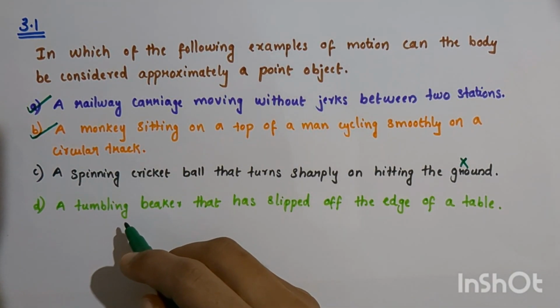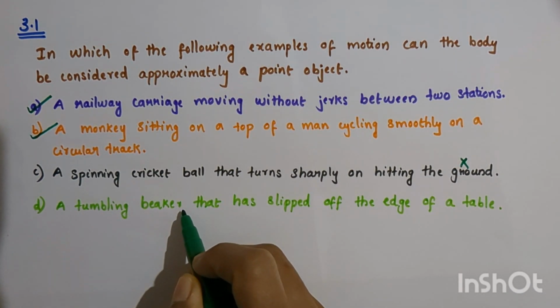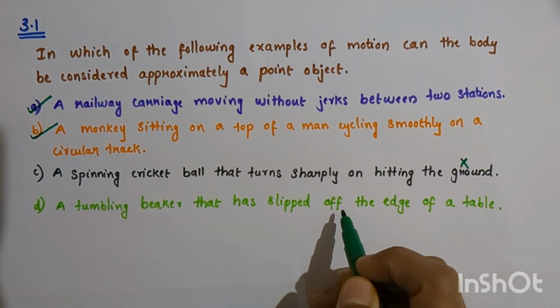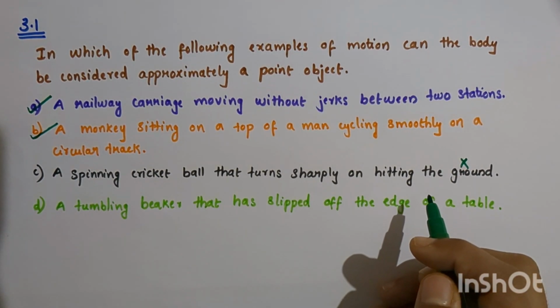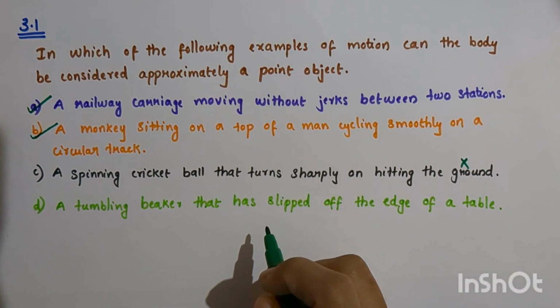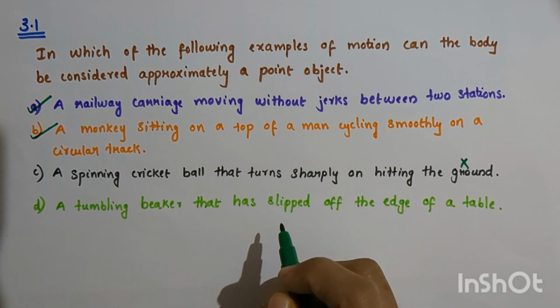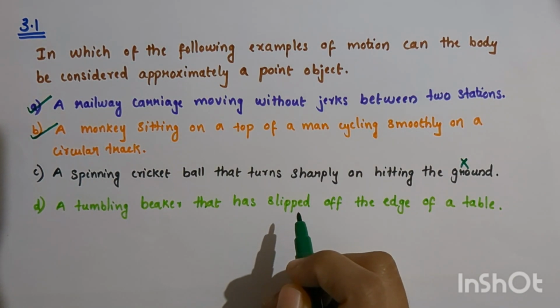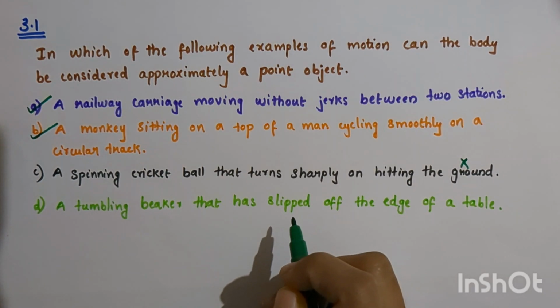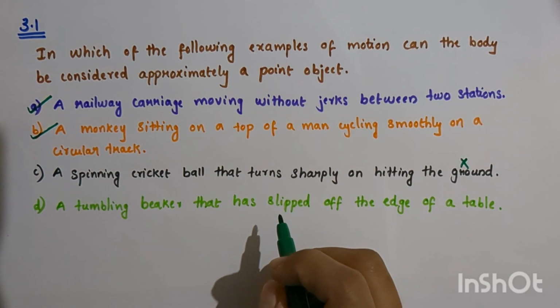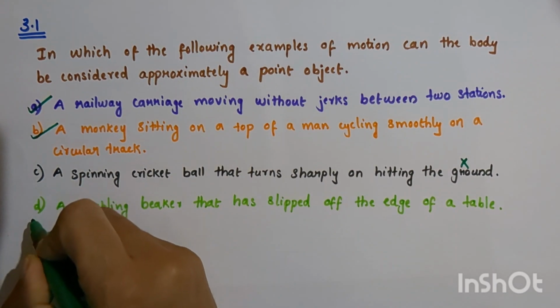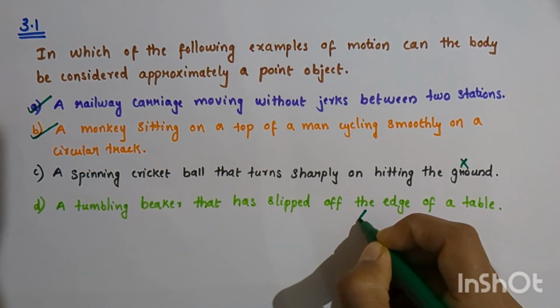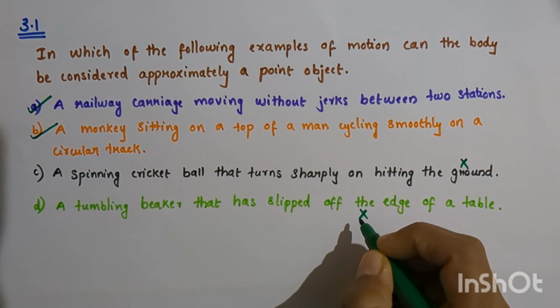Now, the fourth one, a tumbling beaker that has slipped off the edge of a table. You see, the size of the beaker, for example, you consider it as a glass, is not very small compared to the height of the table, no? So it is actually comparable to the height of the table from which it slipped. Hence, the beaker cannot be considered as a point object. So this case also is not an example for a point object.